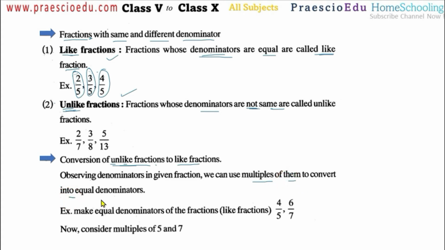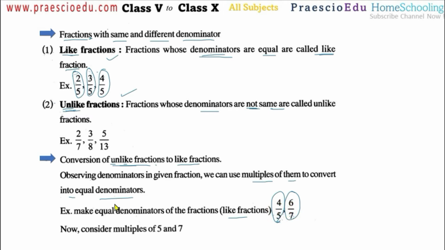Then we can use multiples of them to convert into an equal denominator. Suppose there are these two fractions, this is one fraction and this is the other fraction. Make equal denominators of these fractions, or we can say make them like fractions. Now these are unlike fractions, we have to make them like fractions. So 4 by 5 and here 6 by 7, so 5 and 7 are the denominators, but both are different, so these are unlike fractions.